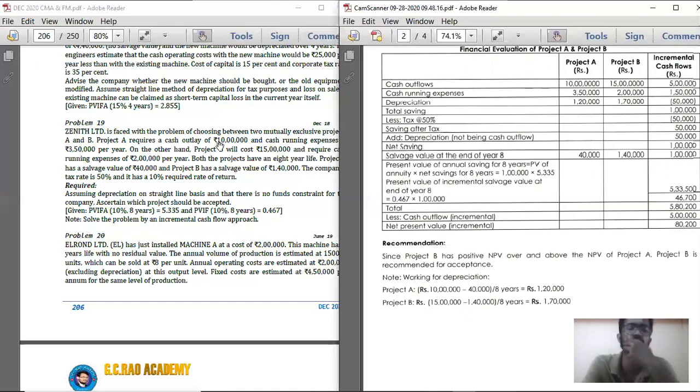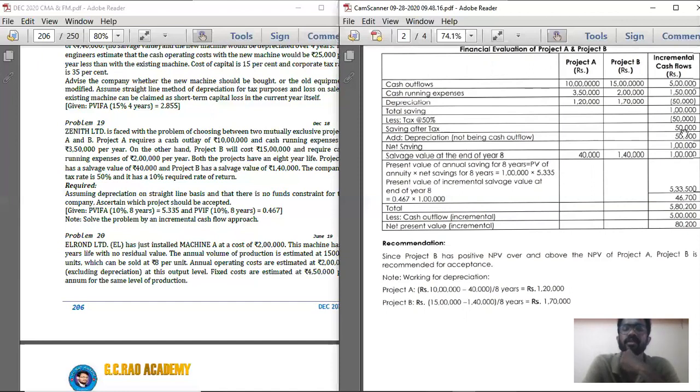Below that, less tax. How much is the tax percent they are given? Less tax at the rate of 50% on total savings. That is 1 lakh into 50%. You are getting 50,000. So within bracket 50,000. Below that, savings after tax. That is 1 lakh minus 50,000, you are getting 50,000.